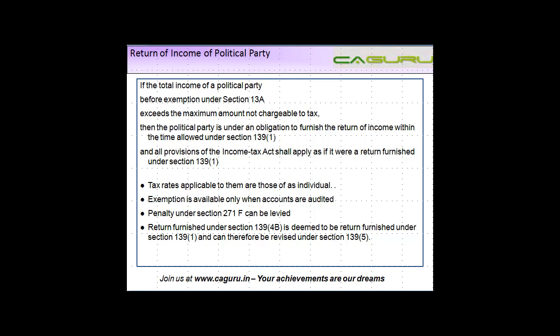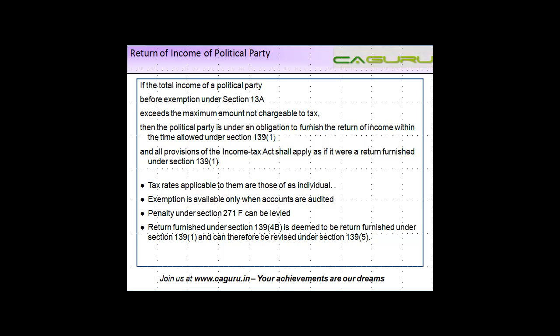Okay, so let us understand about the return of income of a political party. Now, a political party is also an assessee under the Income Tax Act, which means that they fall within the definition of person and they also have to file their return of income. Now, the sources of income of a political party could be in the form of donations from various people and any interest, etc., that they earn on these donations or whatever receipts that they get.